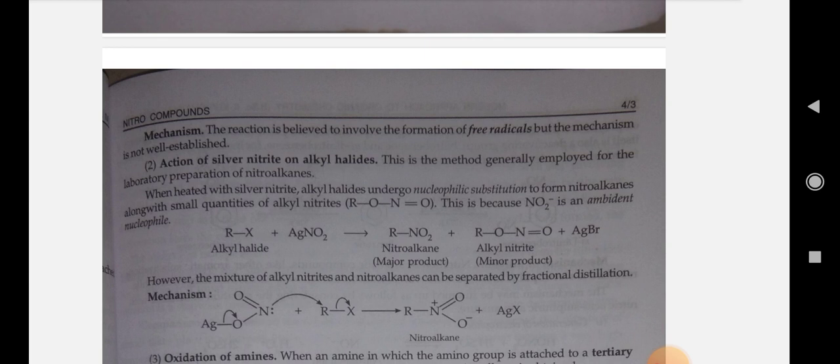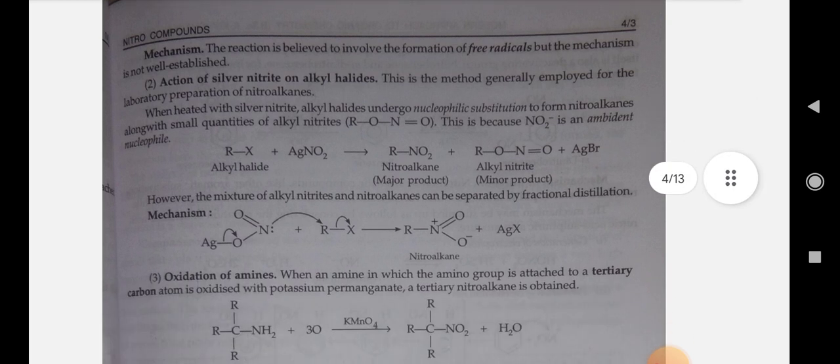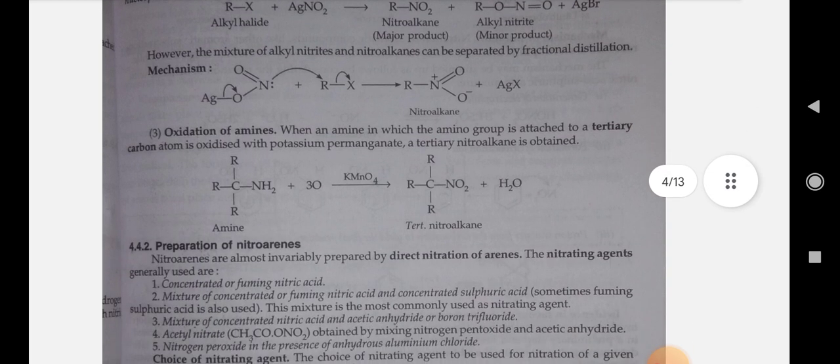Second is the action of silver nitrite on alkyl halides. This is the method generally employed for the laboratory preparation of nitroalkanes. When heated with silver nitrite, alkyl halides undergo nucleophilic substitution to form nitroalkanes along with a small quantity of alkyl nitrite. This is because NO2 negative is an ambident nucleophile. However, the mixture of alkyl nitrites and nitroalkanes can be separated by fractional distillation.